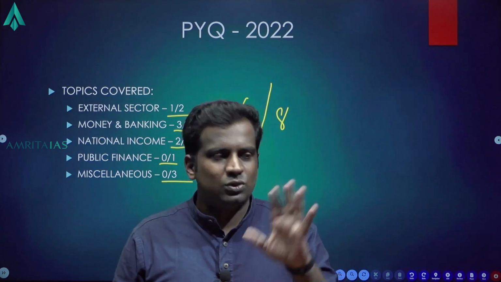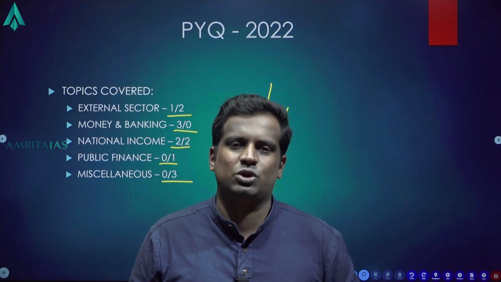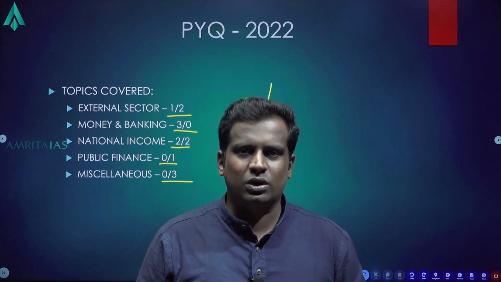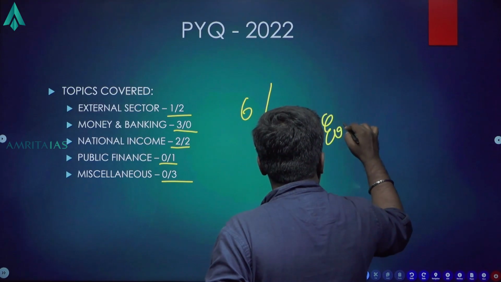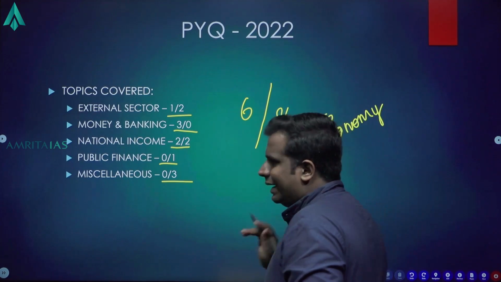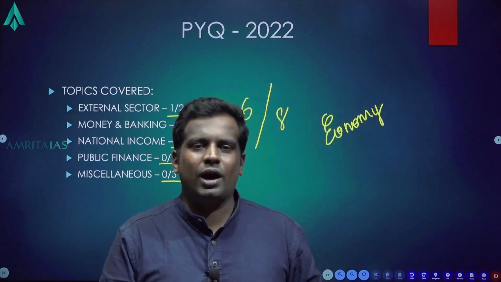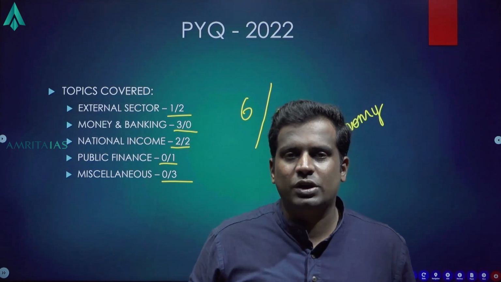The dynamic questions, once your static portion is good, automatically the dynamic portions come together. Being honest, economics, individual topics, money and banking, public finance, all these are very, very closely interrelated.